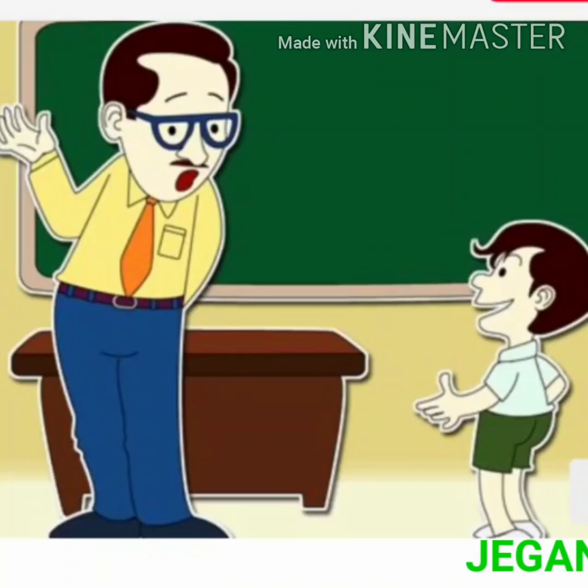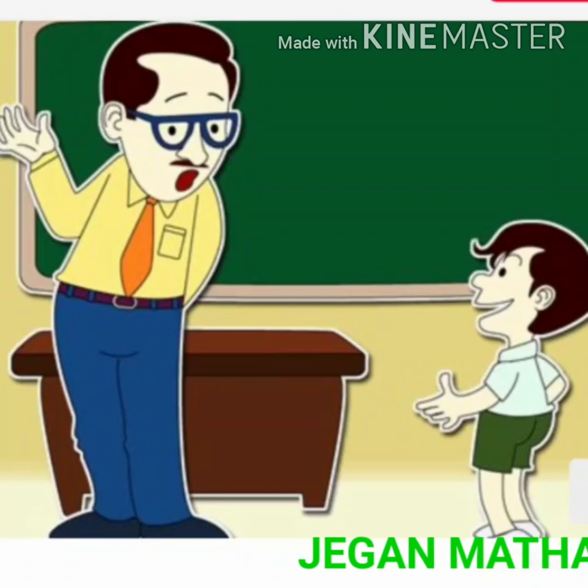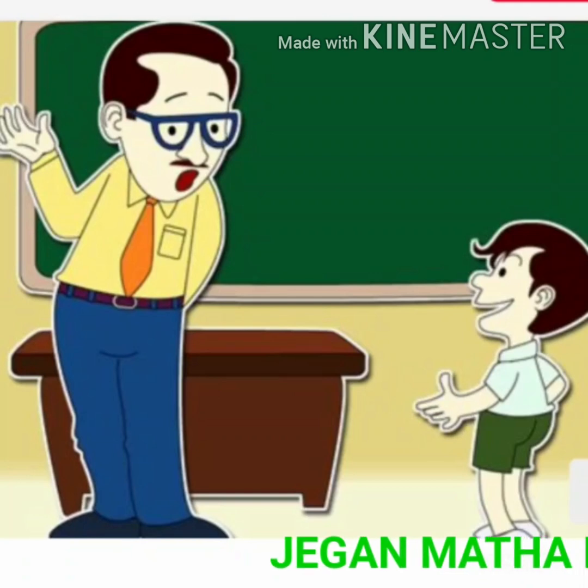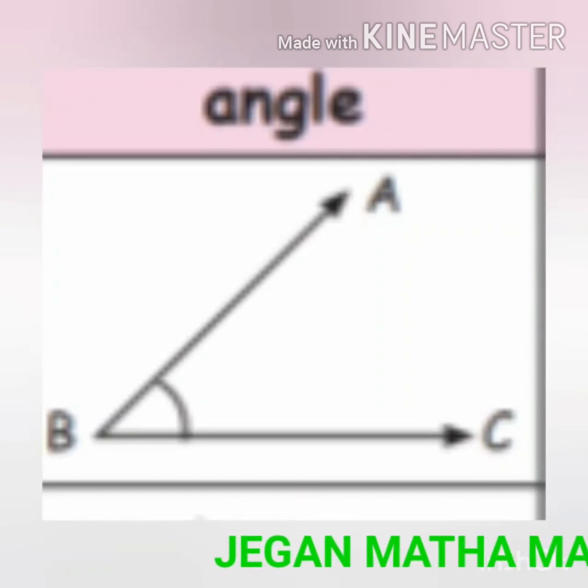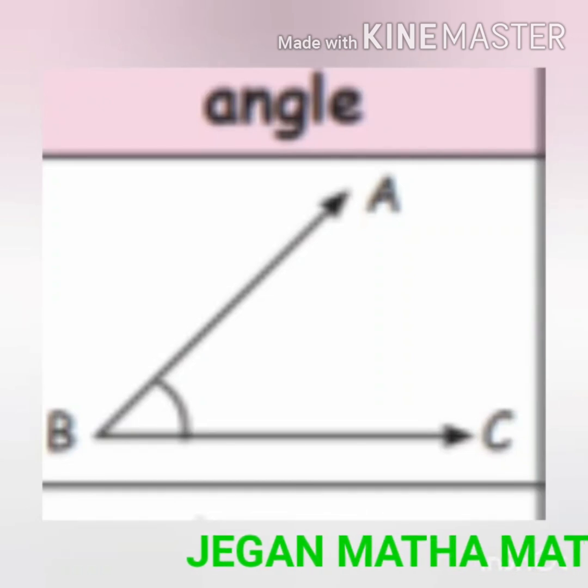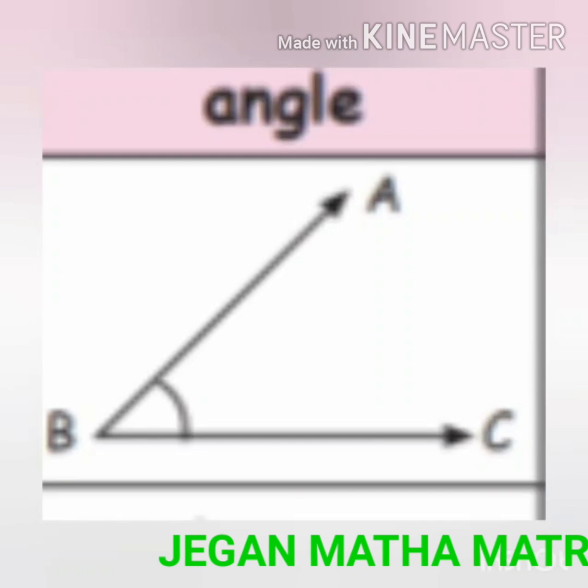Now let us see the conversation between teacher and student. Name of the student is Ramu. Now the conversation begins. Teacher: What does the picture show? Ramu: This picture shows an angle. Does angle have names, sir?